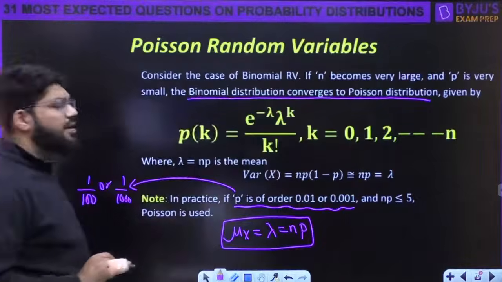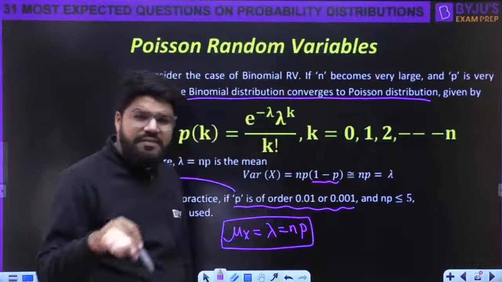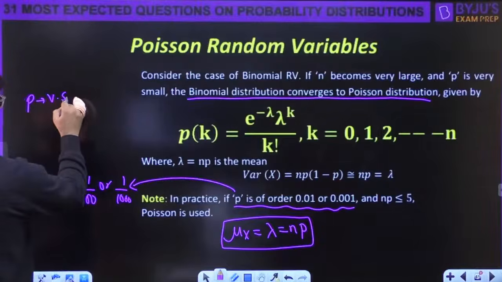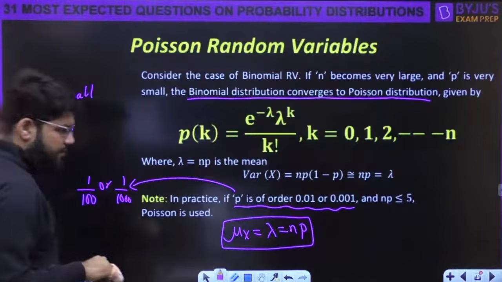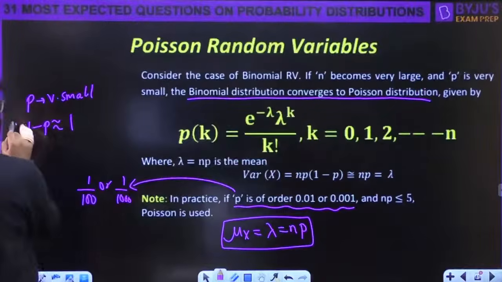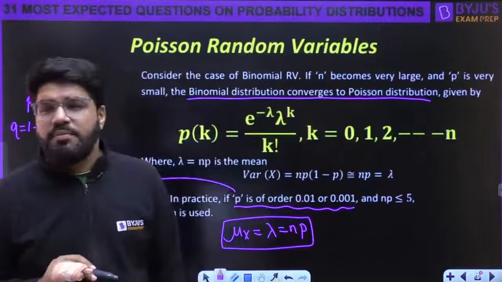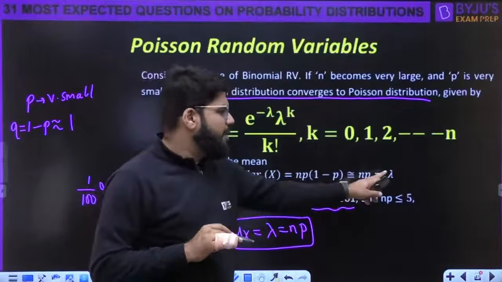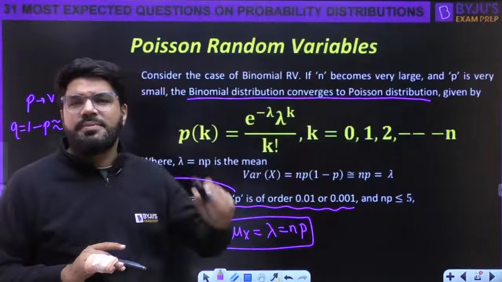What about the variance, sir? So variance is npq. But p is very, very small. What is the story about p? P is very small, so 1 minus p is approximately 1. Here, 1 minus p is q, so q is approximately equal to 1. And that is why, because q is approximately 1, npq is approximately np, that is lambda. So a very important point for Poisson: the variance is approximately equal to the mean.